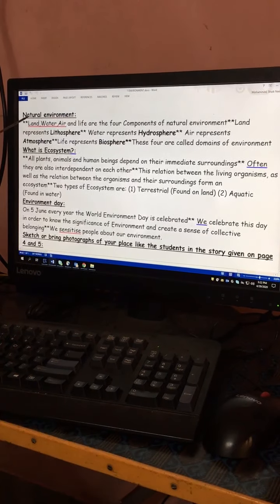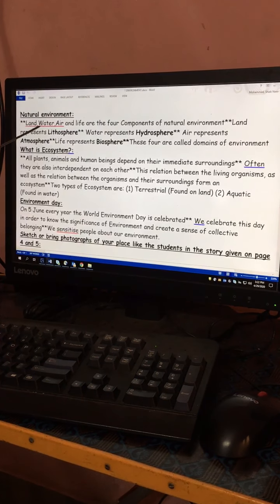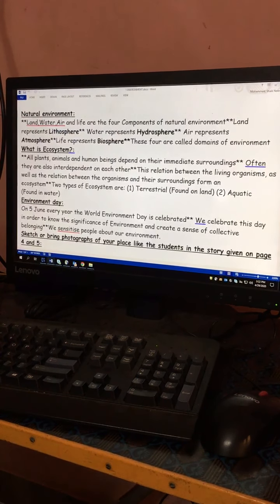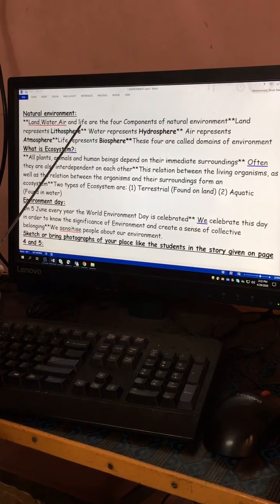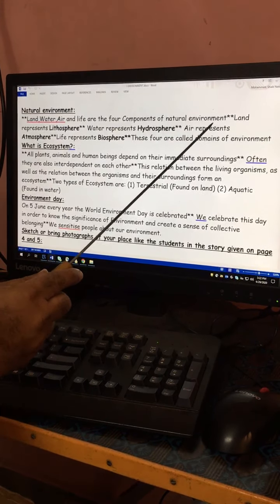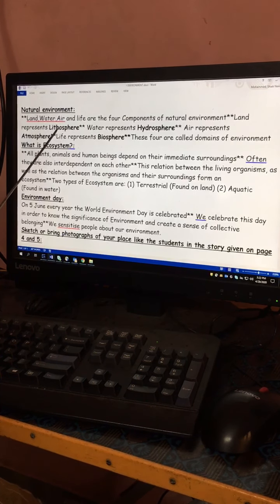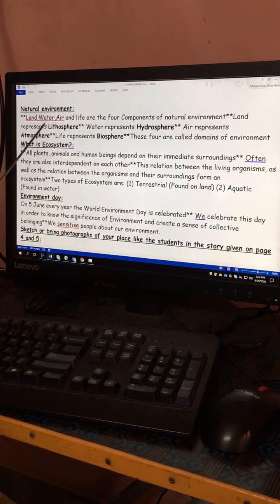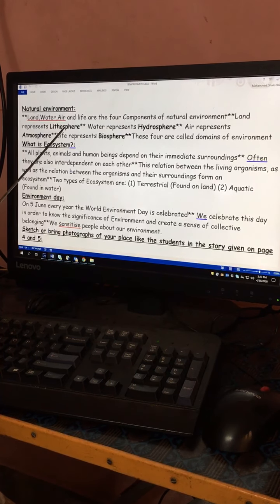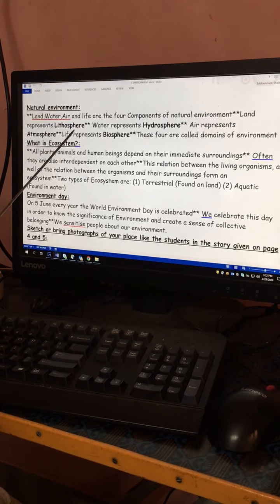Then the natural environment. In the natural environment, as we have discussed already, there are land, water, air and life. These four are very, very important domains of the natural environment, or the 4 components of environment. Land represents lithosphere. Litho means stone, sphere means domain, that is the domain of stone. Rocks and soil all constitute the lithosphere.